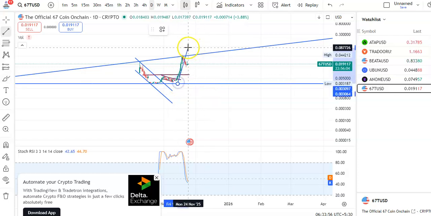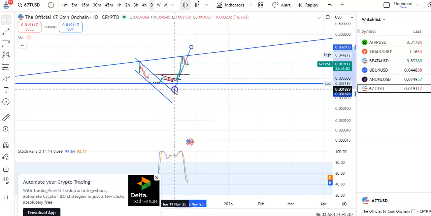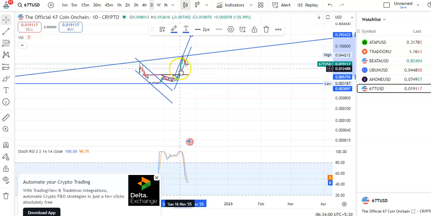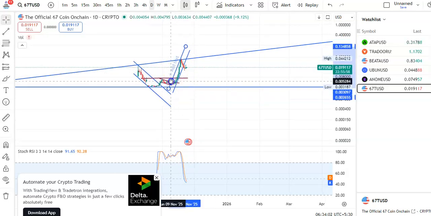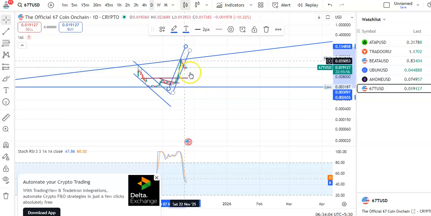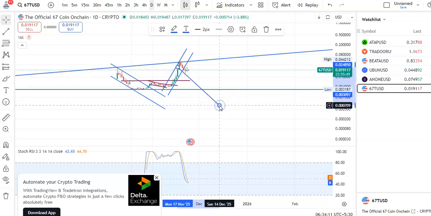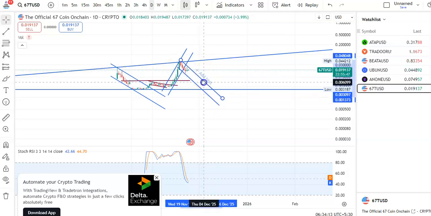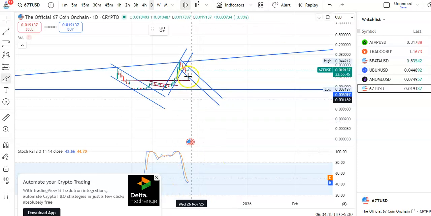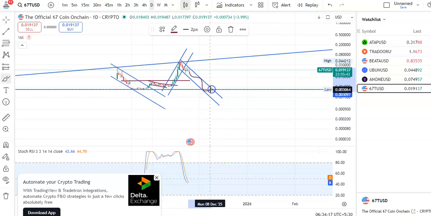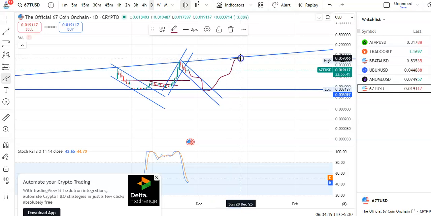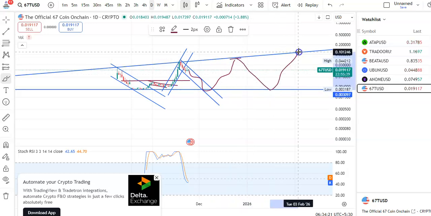So this is the support trend line. Okay, and this is the resistance trend line. So within this channel pattern only the candles were moving up, and now you can see the breakout has happened. So candles may fall in this downtrend channel pattern. So this is the support and this is the resistance. So candles may come down to the support level, so it may fall continuously, and after the breakout it may start moving towards the resistance level. So like this the candles are moving in this channel pattern. You can see that very clearly.